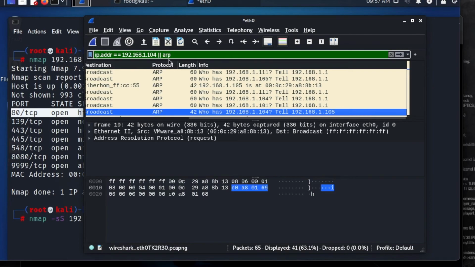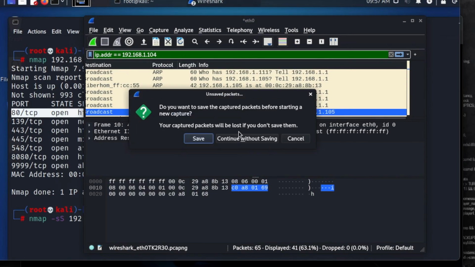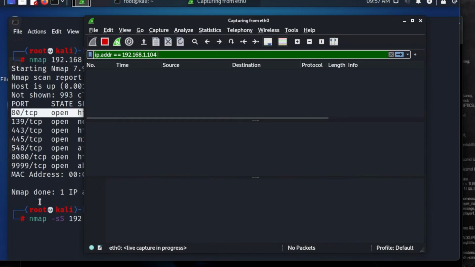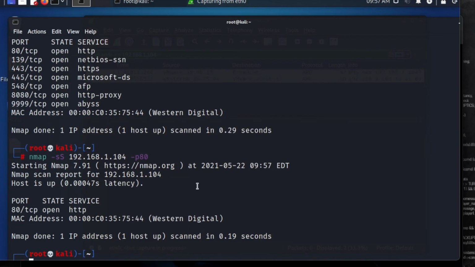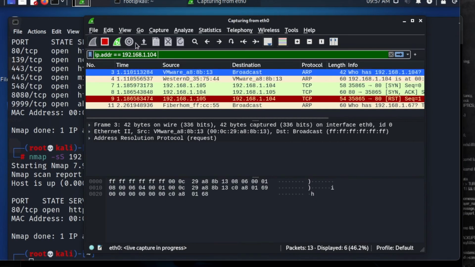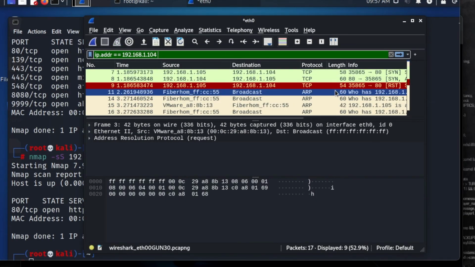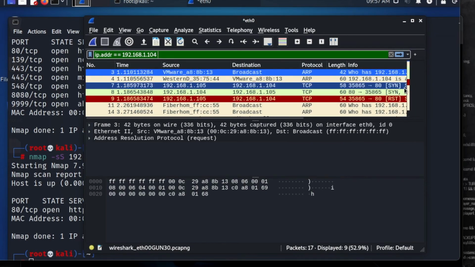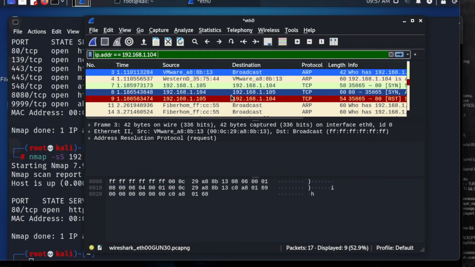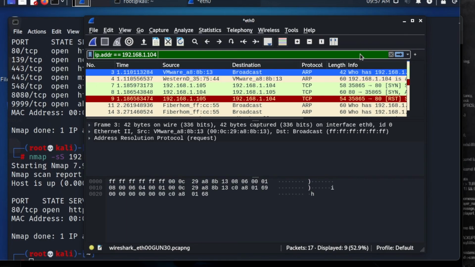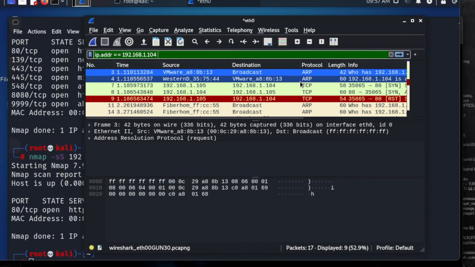So with Wireshark open, we are not using the double pipe and ARP, and we are going to continue without saving, and we're going to press on run, go back to Wireshark, and press on stop. And what we should be able to see here, and we're going to focus on this part now, is that TCP half-open port scan.